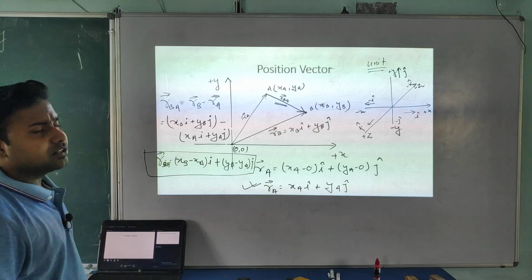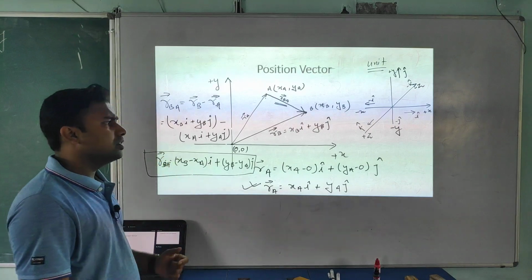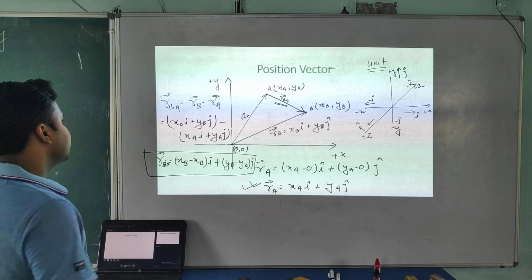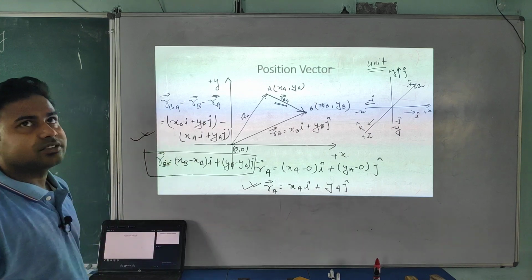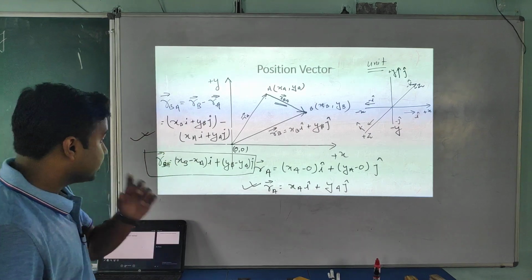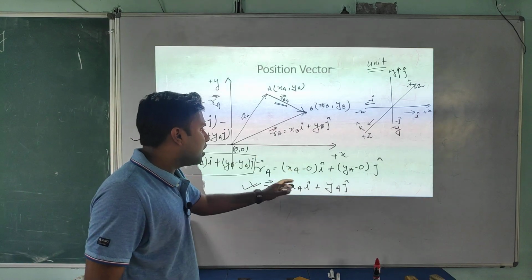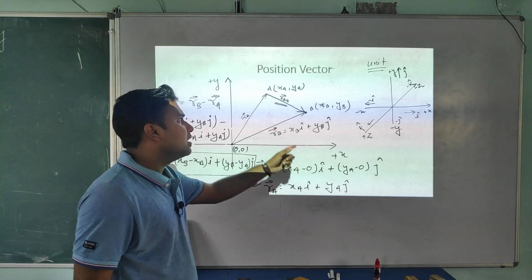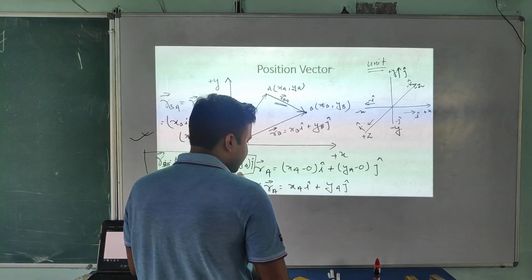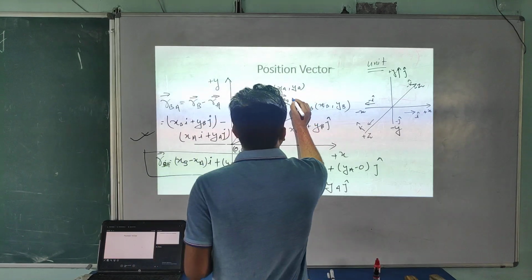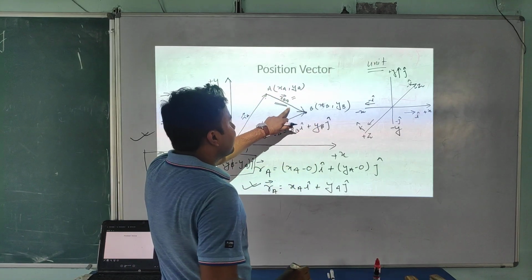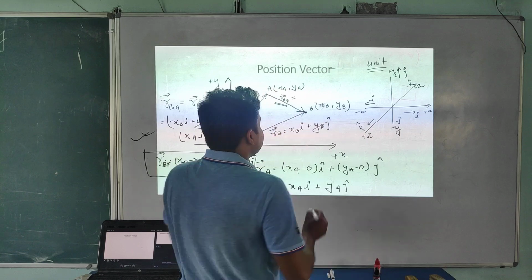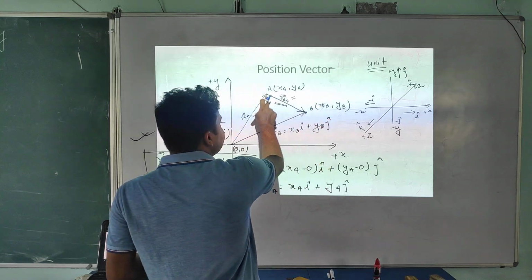Okay student, so how to write any vector with respect to another vector? Or using this way. So this is the position vector, the concept of position vector. Now using this concept also you can write this. The way I wrote here, you can also write this. Look at this. Here I am writing with the blue color. RBA vector means this point minus this point.